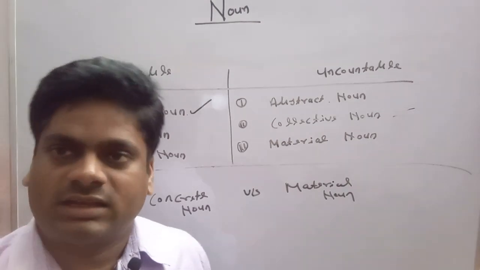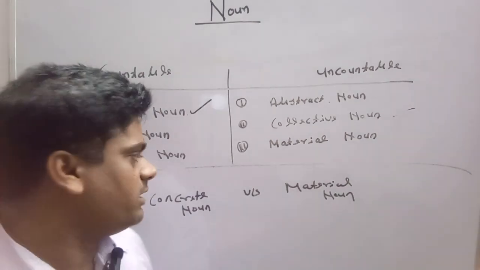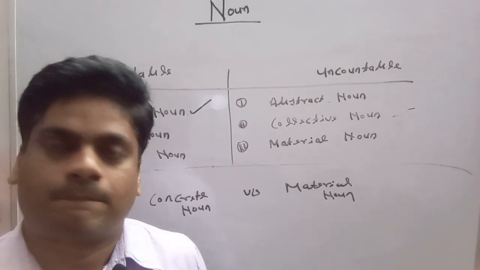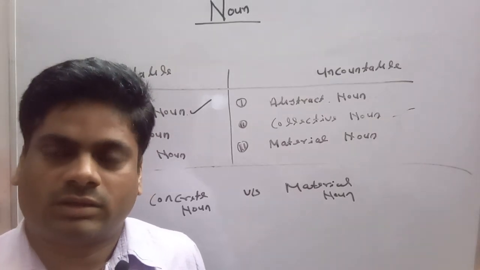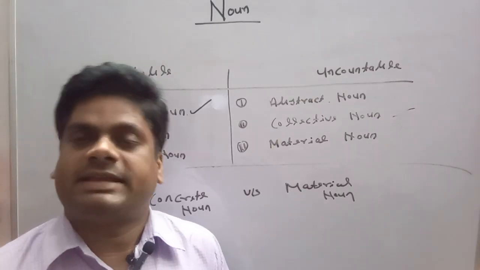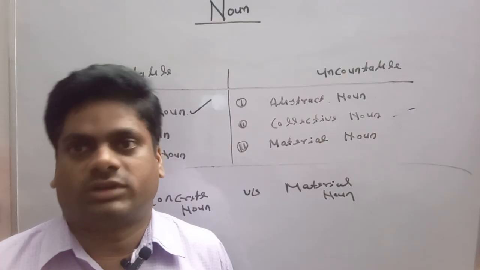Material nouns are uncountable in their shape and form, but concrete nouns are in countable shape. They can be counted as 1, 2, 3, 4.